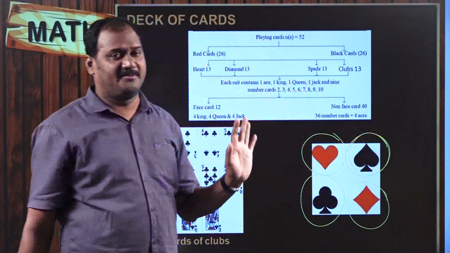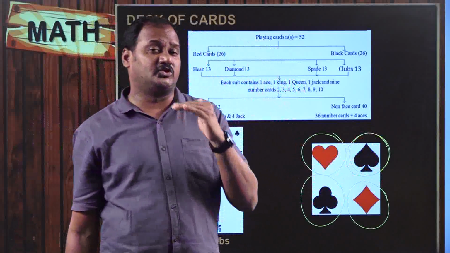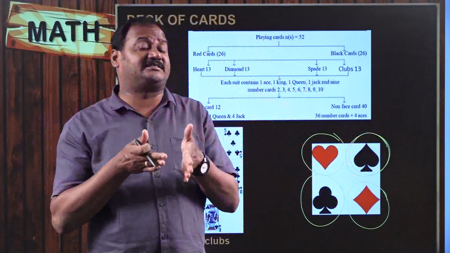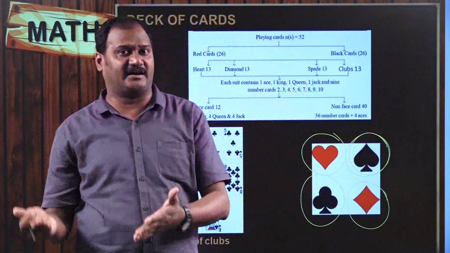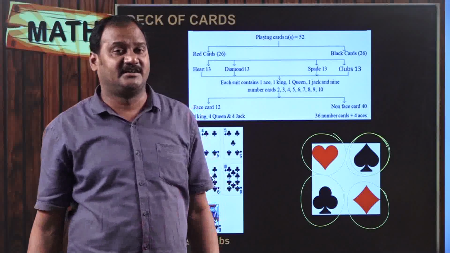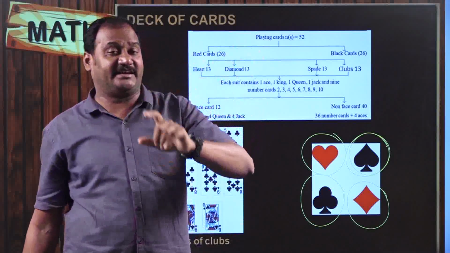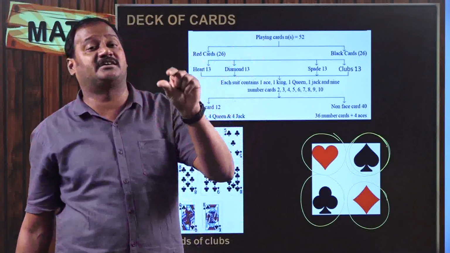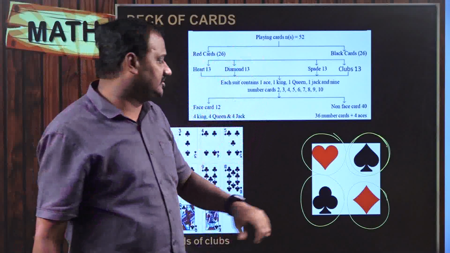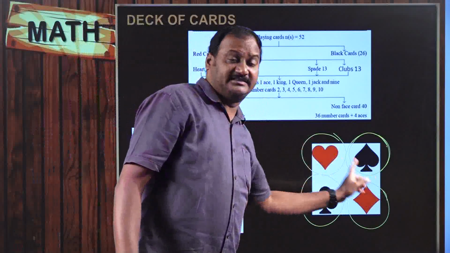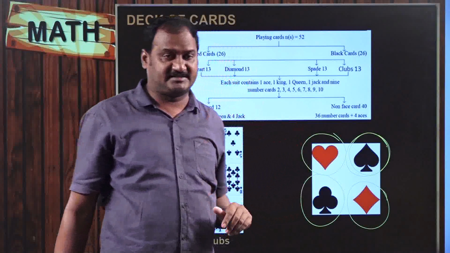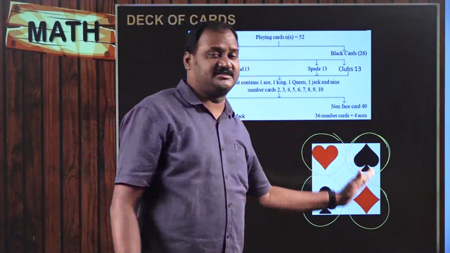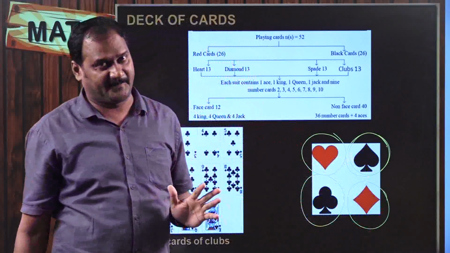But here, if you want to know how many red colored cards there are, red cards are nothing but cards whose symbol is red in color, not the card itself. Red cards means the symbol on the card will be red in color. So they are 13 plus 13 is equal to 26, and the remaining 26 will be black in color, right?